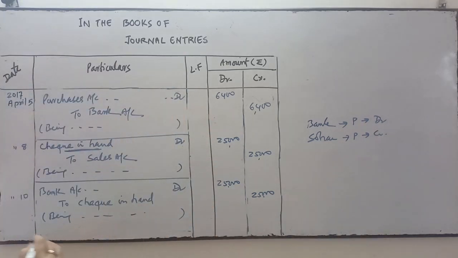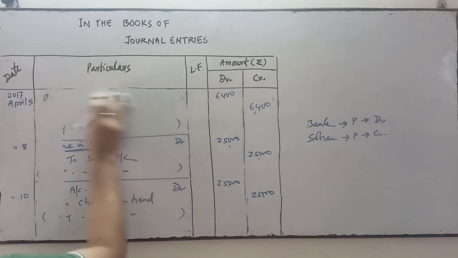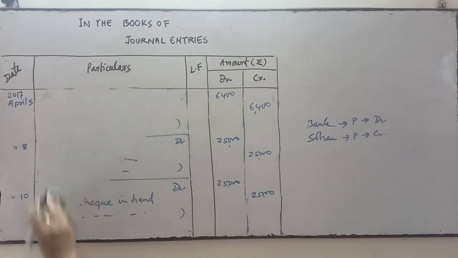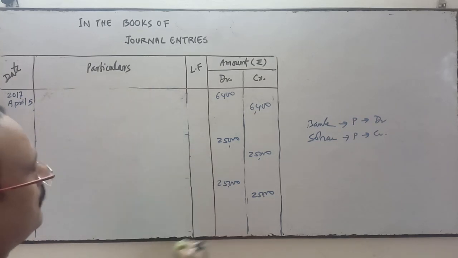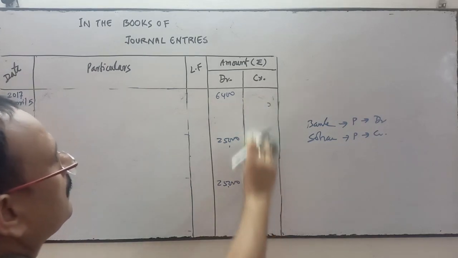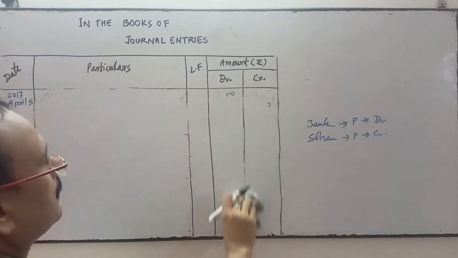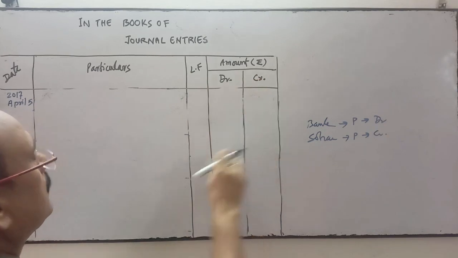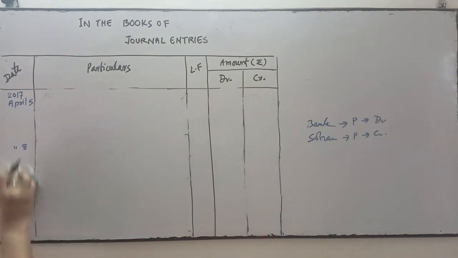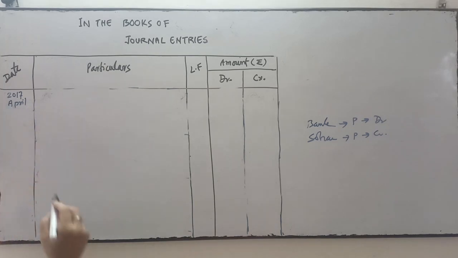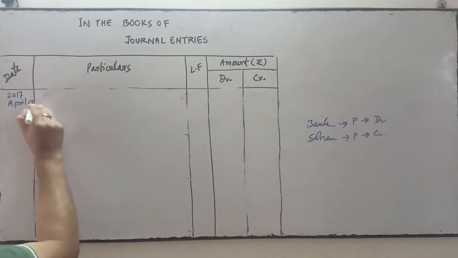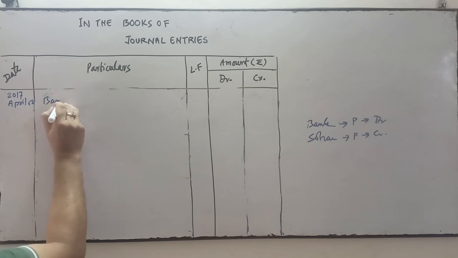So bank account debit, next entry will be on April 12. Bank account will be debited.